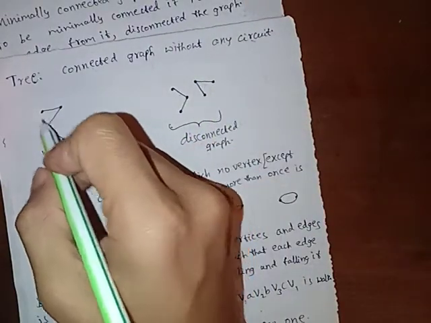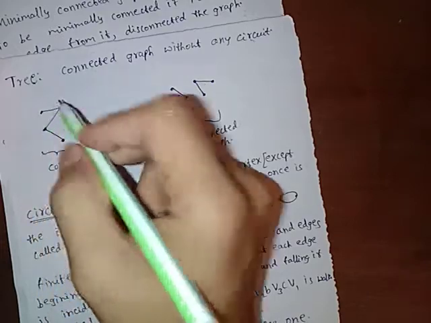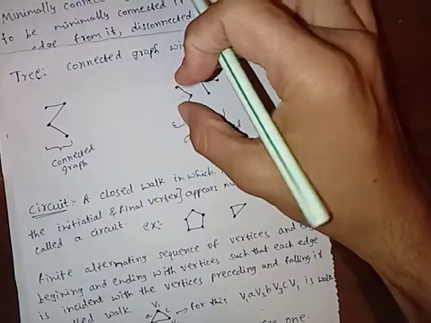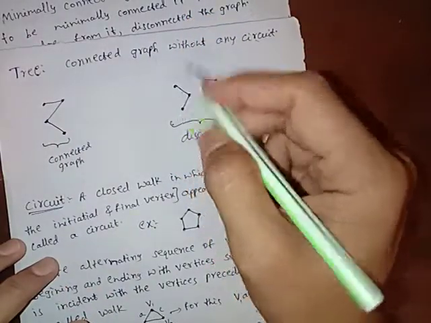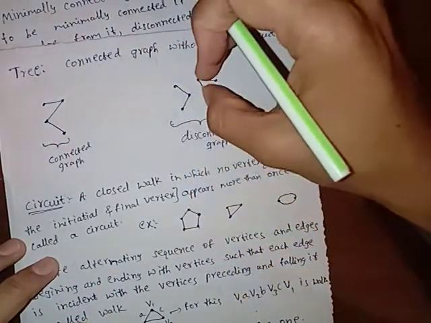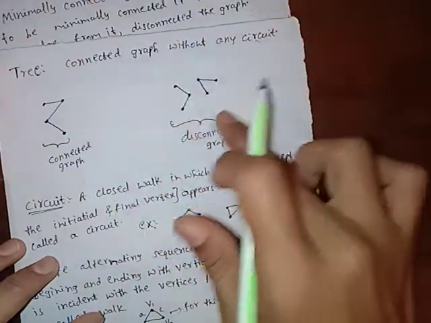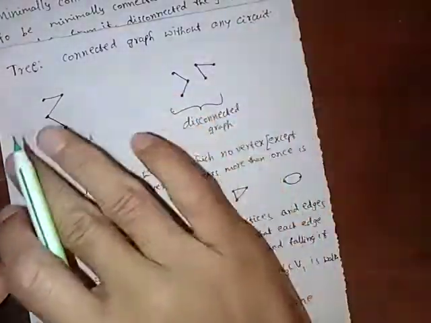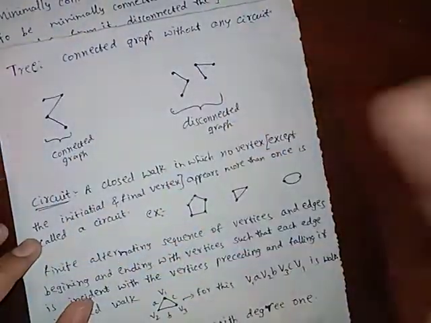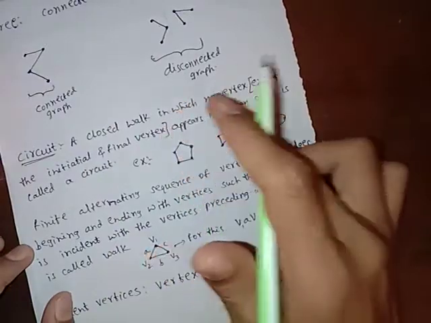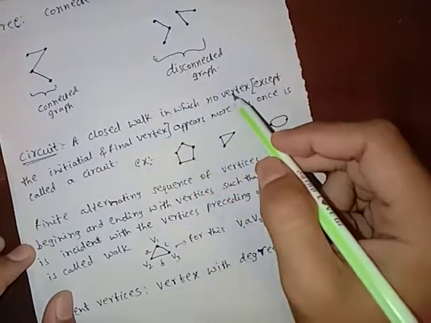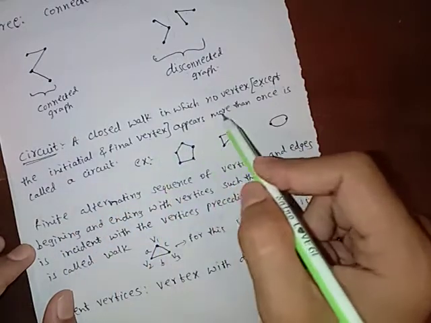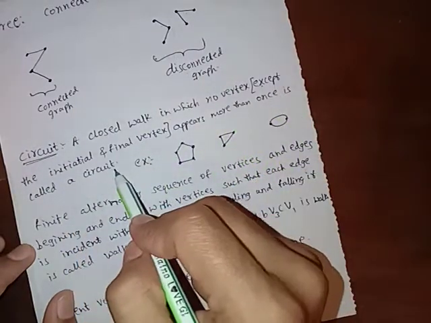Here, all vertices are connected. Here there is no connection. If we take this and this only, then we can say this is connected. This is also connected. But if we take this whole, it is not connected. What is a circuit? A tree does not have a circuit. A circuit is a closed walk in which no vertex except the initial and final vertex appears more than once.